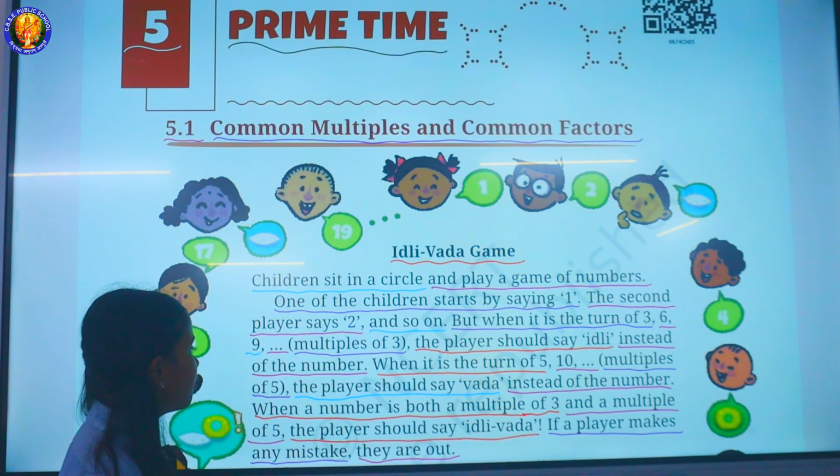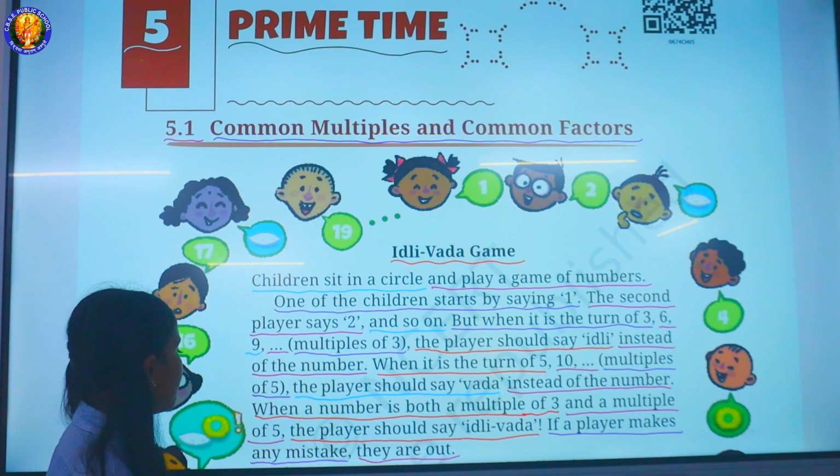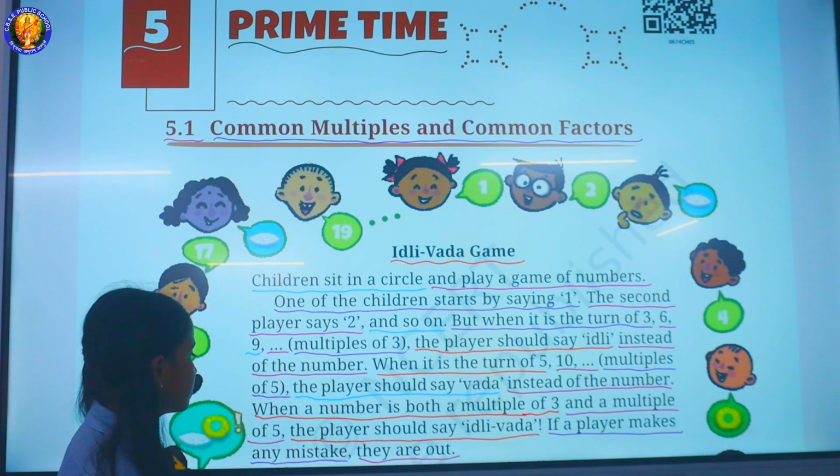When it is the turn of 5, 10, and so on, multiples of 5, the player should say vada instead of the number. When a number is both a multiple of 3 and a multiple of 5, the player should say idli vada.